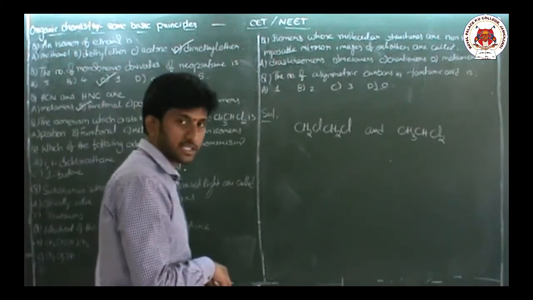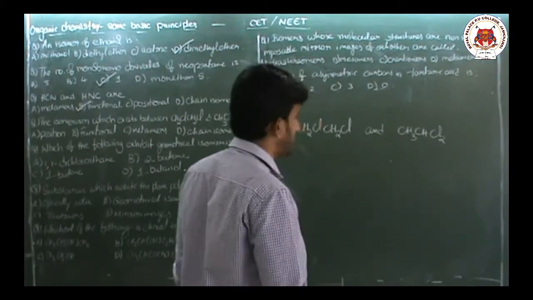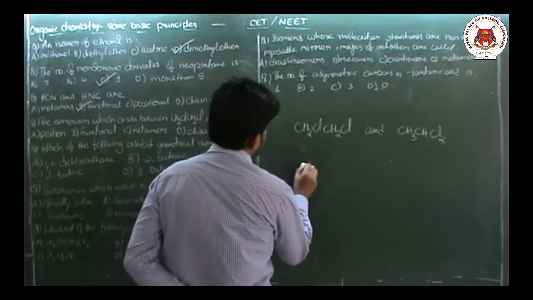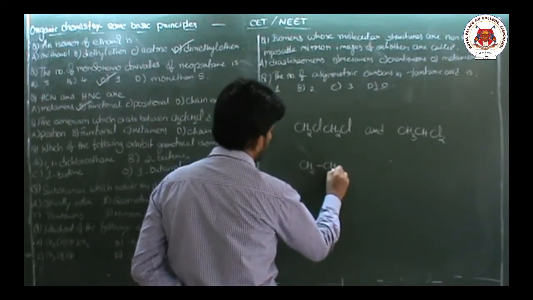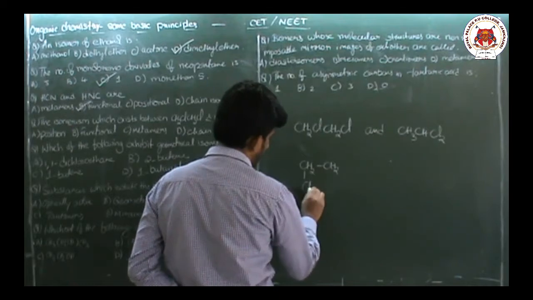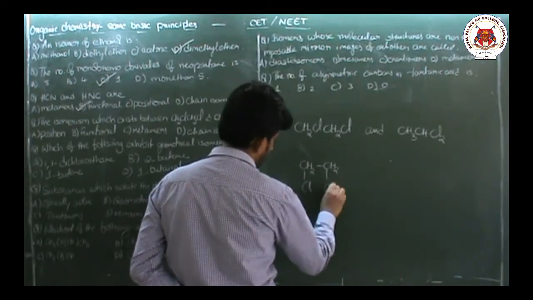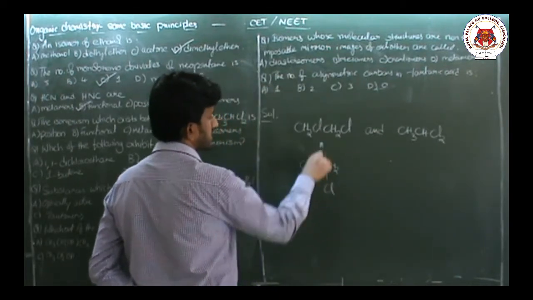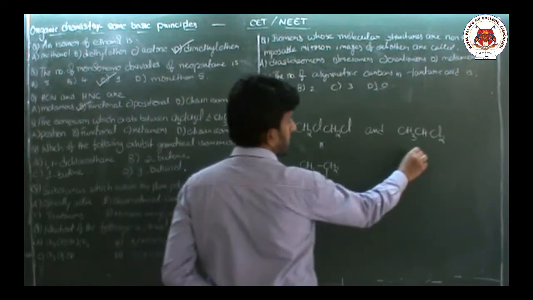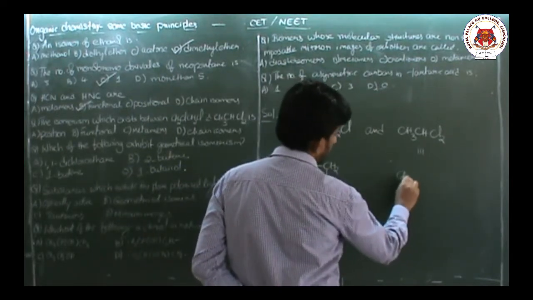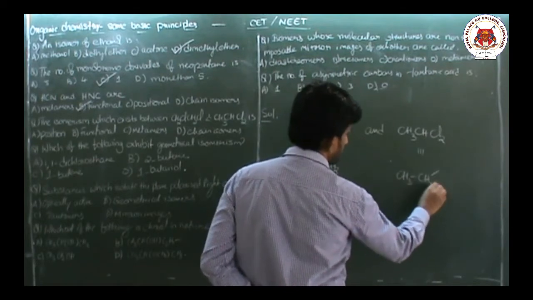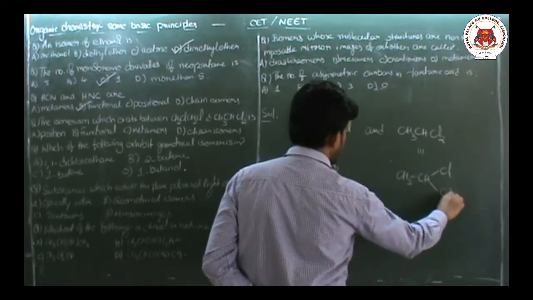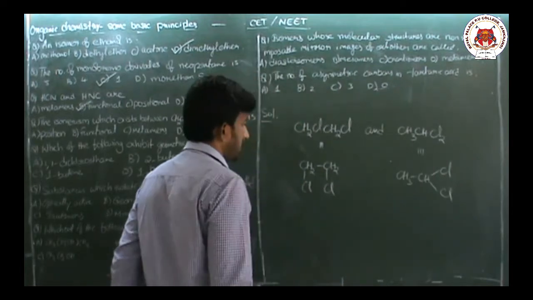Let us draw the structure and IUPAC name, then you will understand. This is CH2Cl single bond CH2Cl, one chlorine on the first carbon, one more chlorine on the next. Okay, this structure. And this structure is CH3 CHCl2.